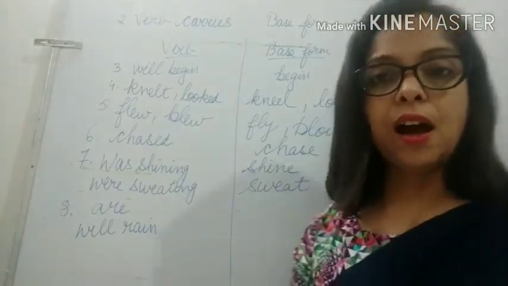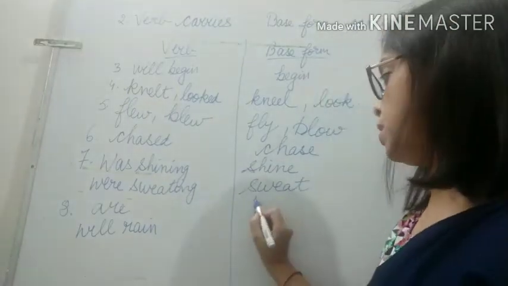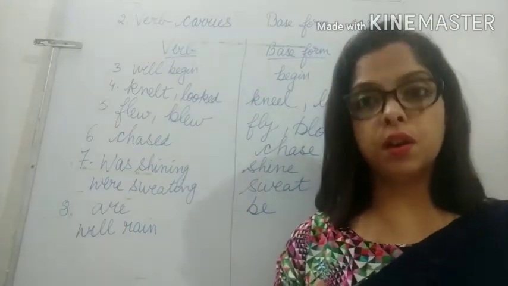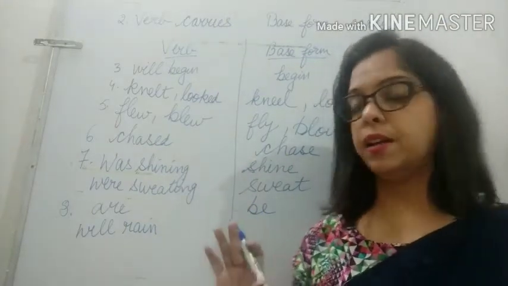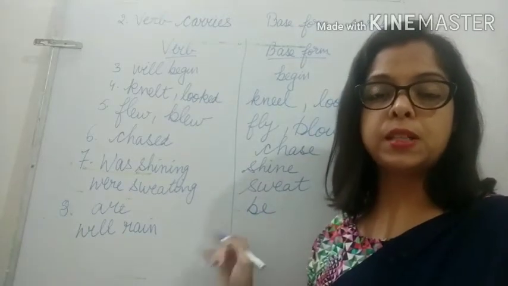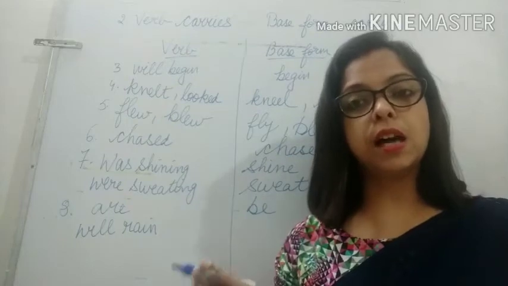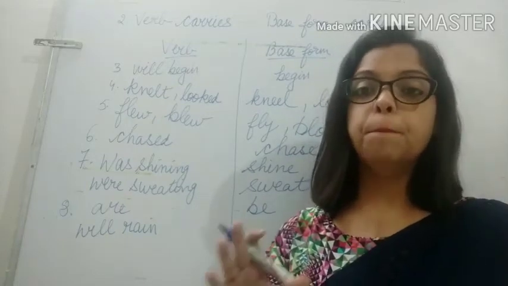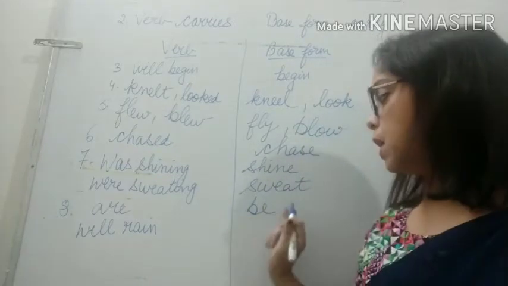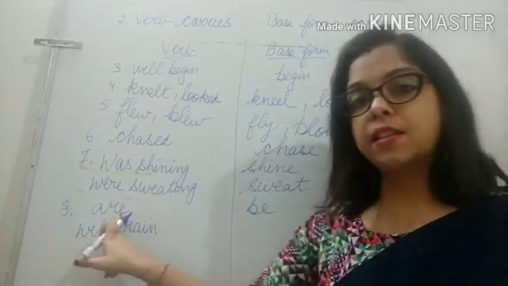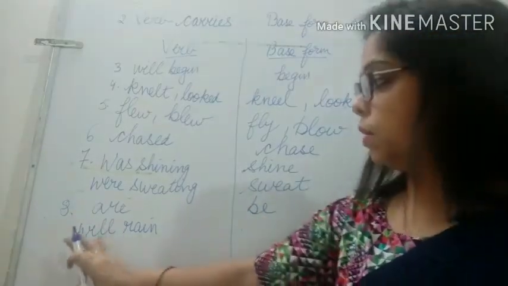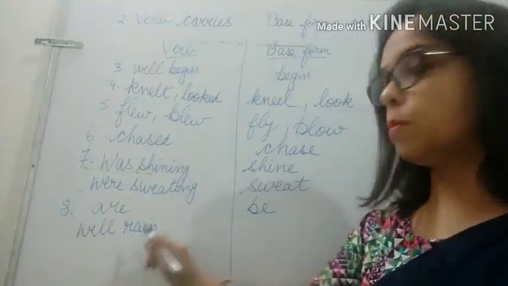So, children, for are the base form is be. So, what is be? Be is, you can say, an irregular verb form. And this verb be includes different verb forms like be, am, is, are, was, were, being. So, these are the different verb forms that come under be. So, here are is there, and the base form is be. Will rain, the base form is rain.